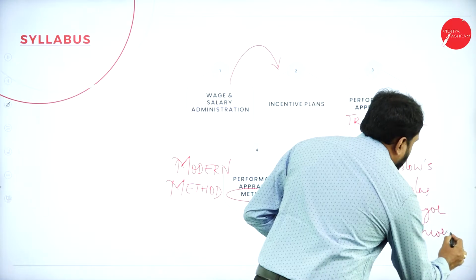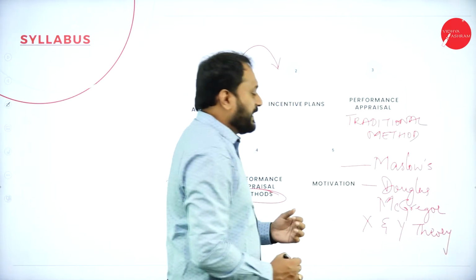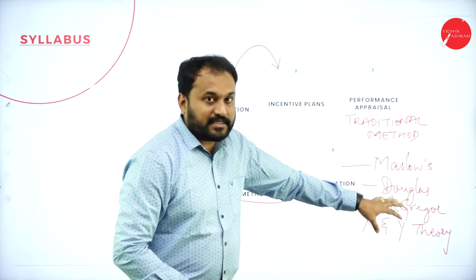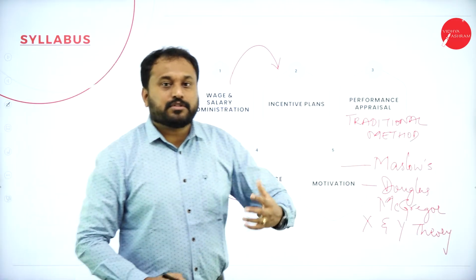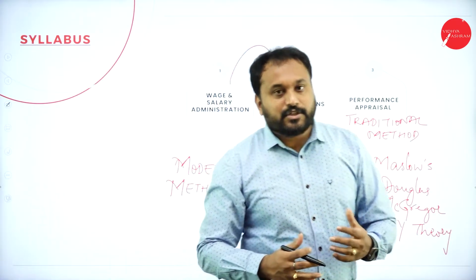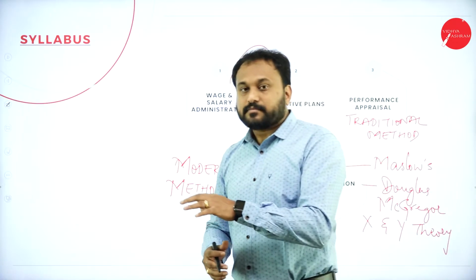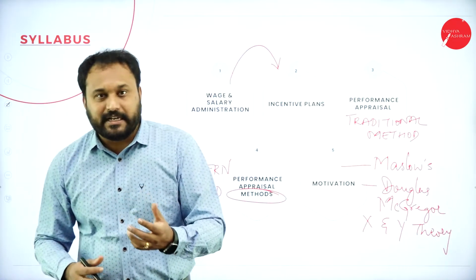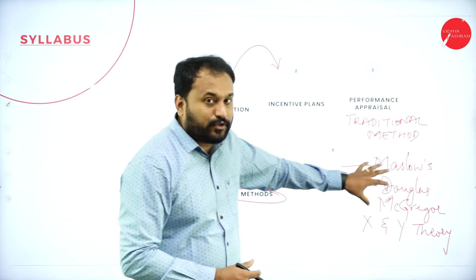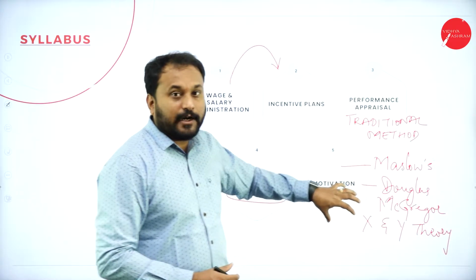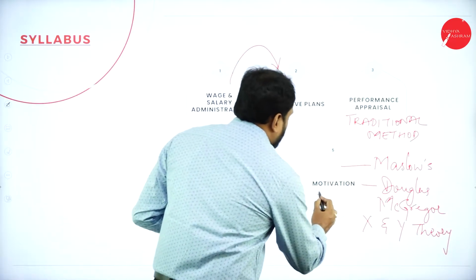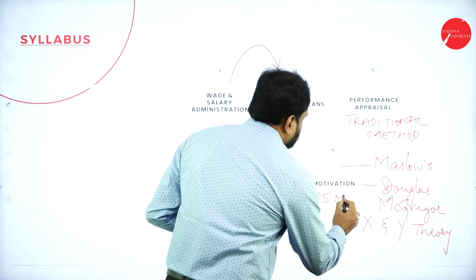You people already know this X and Y theory, what exactly Douglas McGregor says. We have a few of the most famous theories, that is Herzberg's theories. Then we have Vroom's expectancy theory. So if you go with these theories, this chapter alone will have 25 marks.